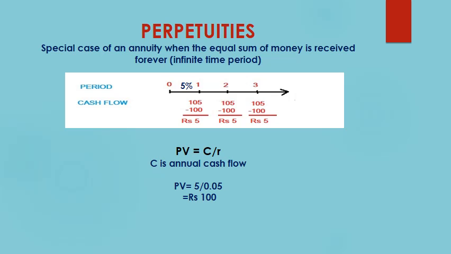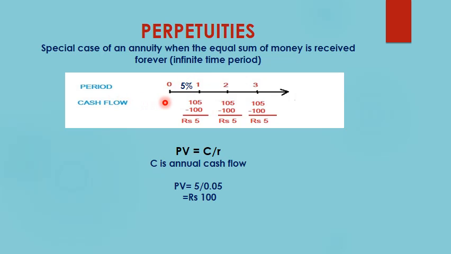Now let us understand what are perpetuities. Perpetuities are a special case of annuity when an equal sum of money is received for an infinite period of time. Okay, so perpetuities are annuities where equal money is invested or received for an infinite period of time. So this diagram over here is the timeline of a perpetuity. Periods are given by 0, 1, 2, 3, and this period goes on forever. That is an infinite time period.